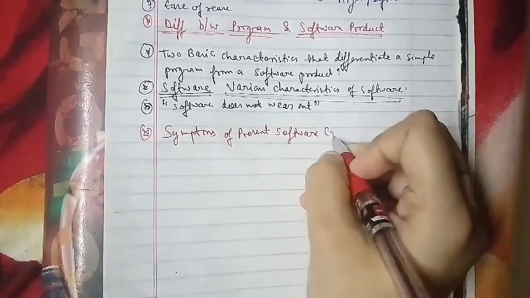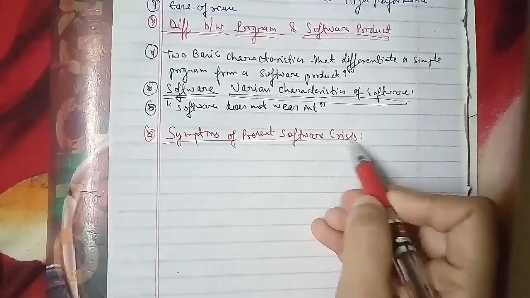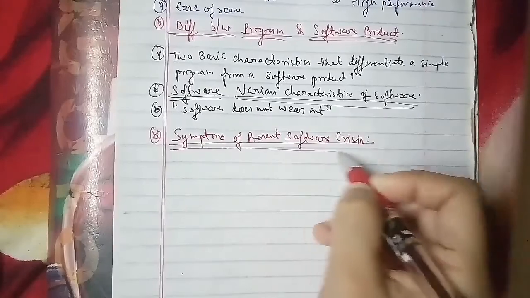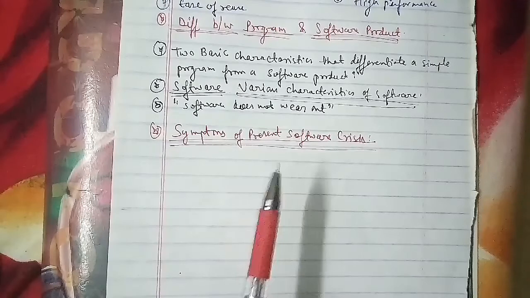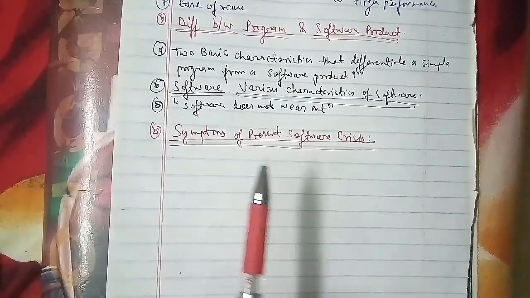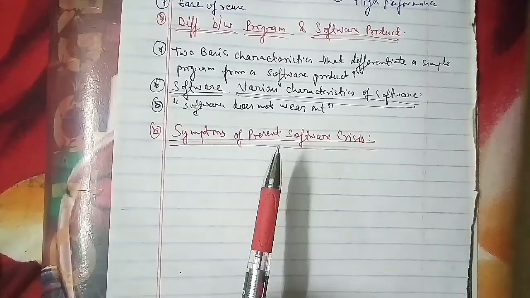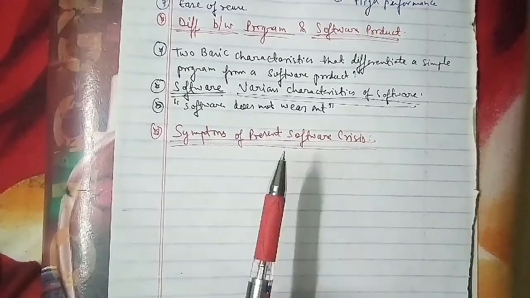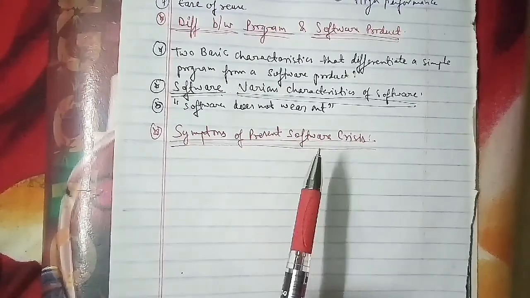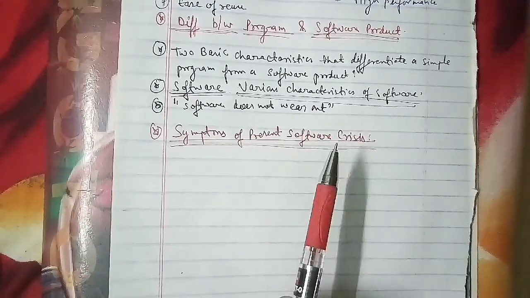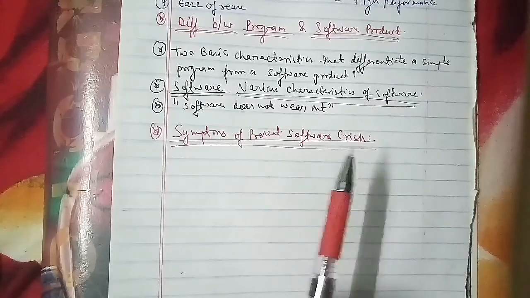So, the symptoms of the present software crisis that we have to deal with here: day by day, the software purchase cost is getting more than the hardware purchase cost, and hence a major part of the budget of any software industry is on software purchase. The software products are difficult to alter, maintain, enhance, debug or modify. Software resources are not being used optimally, and user requirements are often evolving and cannot be satisfied fully.